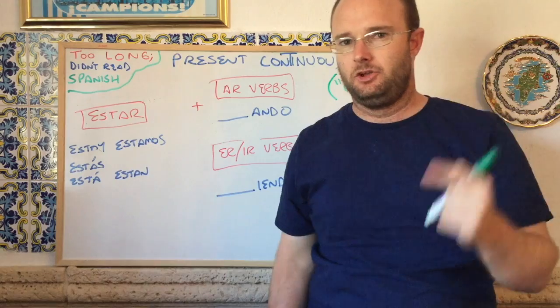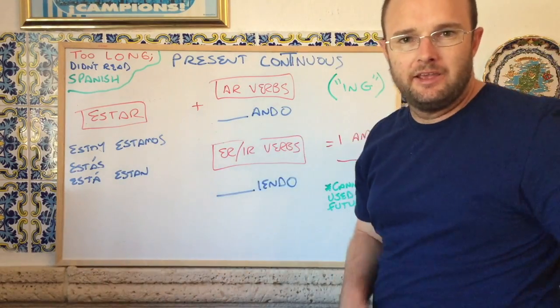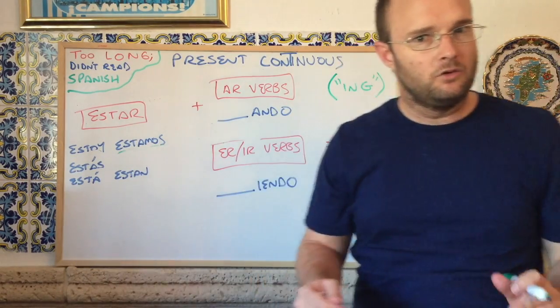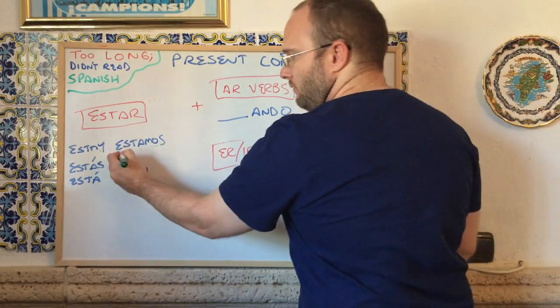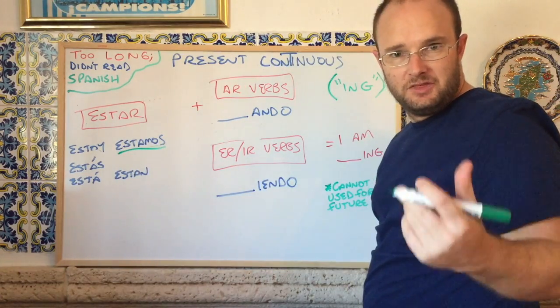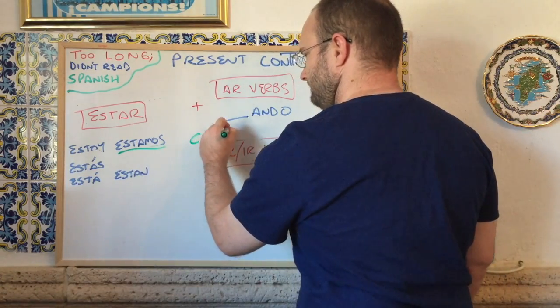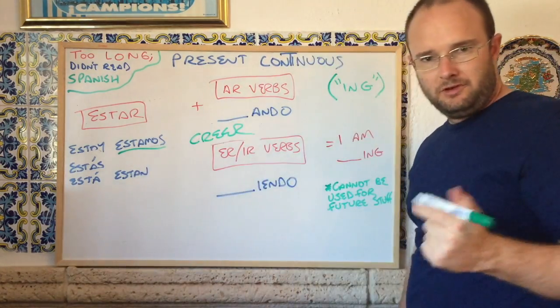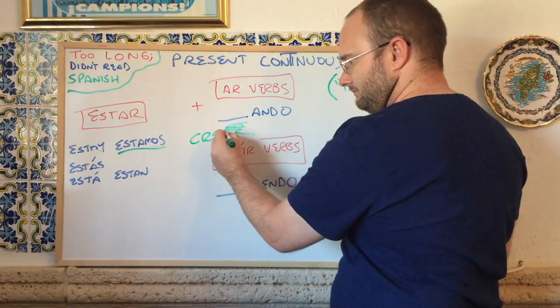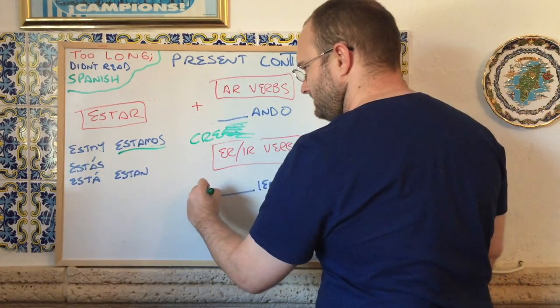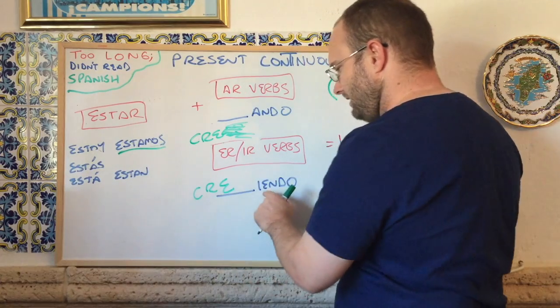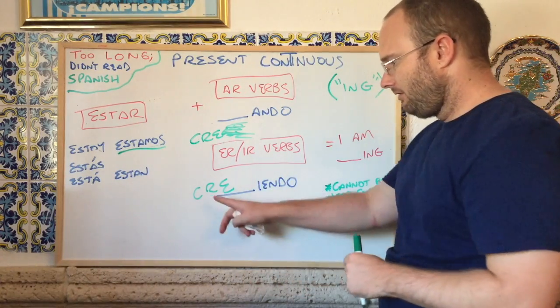Let's try another verb here, and this is where things are going to start to get a little hairy, so pay attention. If we wanted to say we are thinking, I have we are, and then the verb for to think is creer. So I'm going to follow my steps here, and I get C-R-E-I-E-N-D-O.